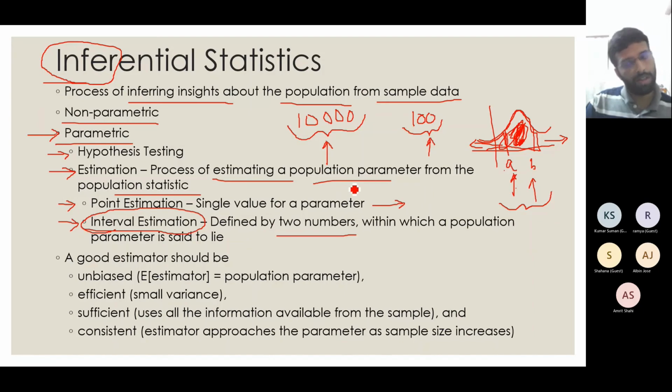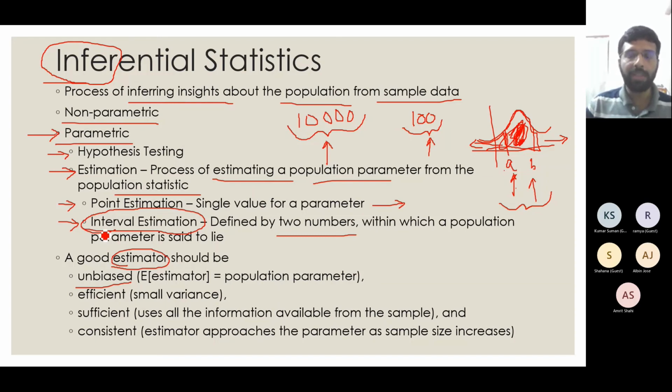Now, as I told, something that does an estimation is called an estimator, right? The statistic that we are using for this estimation purpose is called an estimator. An estimator should have some properties. One is that it should not be biased. When we saw the coin toss example, we saw that an unbiased coin will have a probability of 1/2 for head or tail.